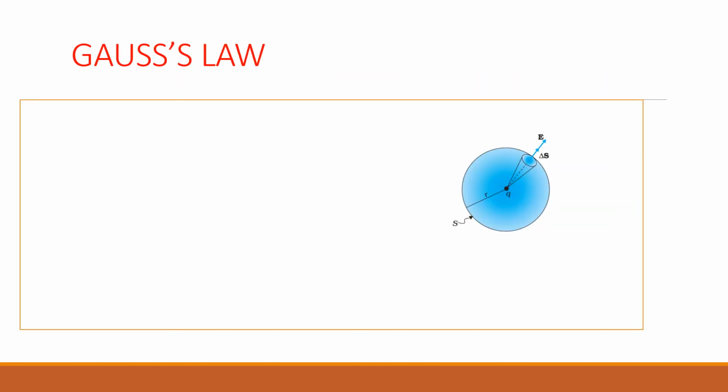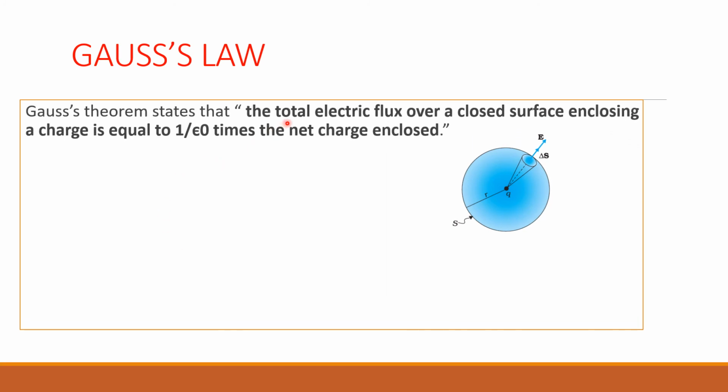Gauss law, very important theorem, okay? Gauss theorem states that the total electric flux over a closed surface, okay, closed surface enclosing a charge is equal to 1 divided by epsilon naught times the net charge enclosed. Okay, this is a statement. You have to study the statement as such. So here we have to consider a closed surface, spherical surface. A closed surface means a totally closed sphere. For example, a spherical surface.